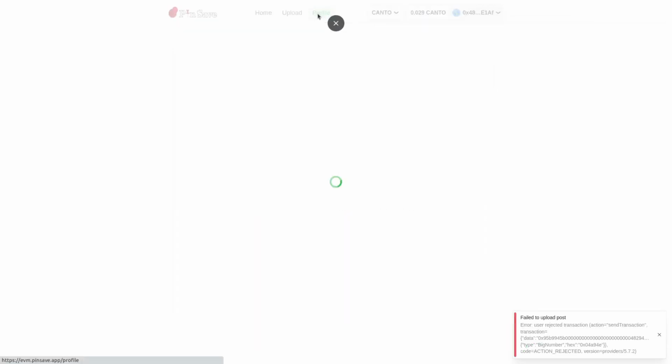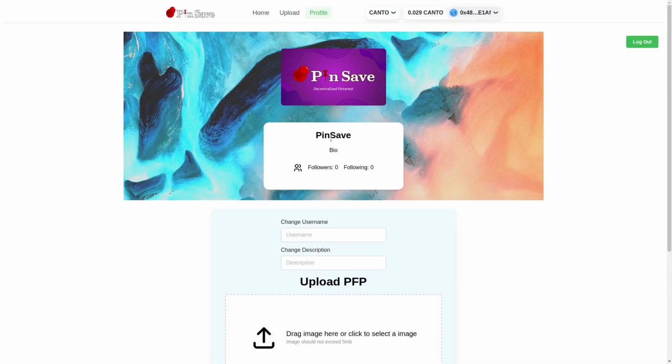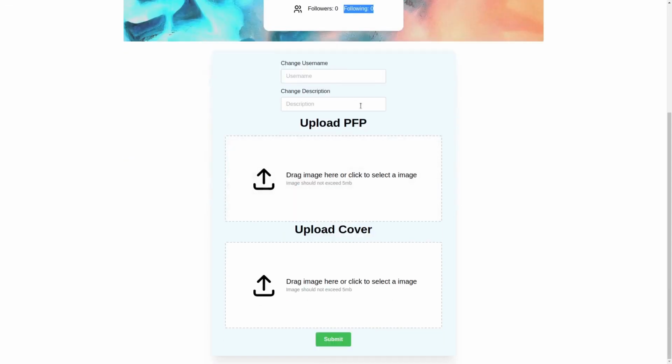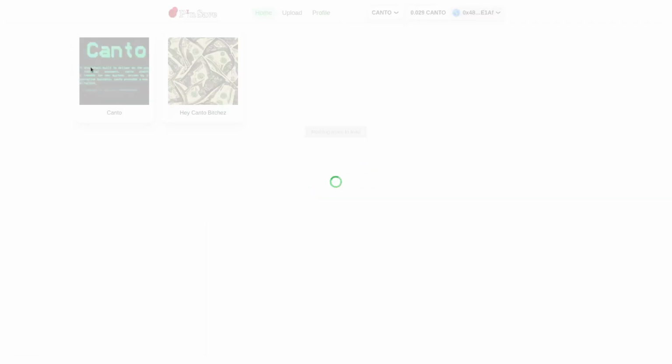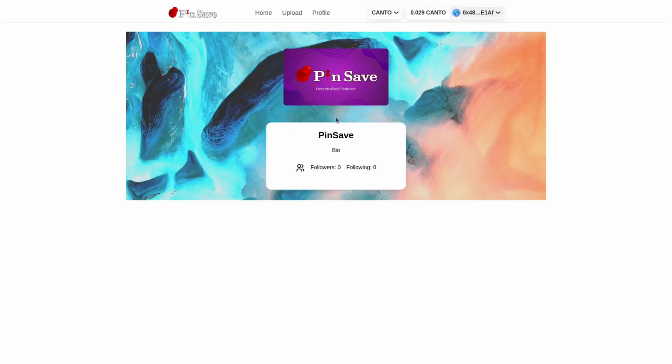Yeah, so here is the profile tab where we can edit our decentralized profile. So this is the name, this is the description or bio. Here we can see the list of our followers and the number of people we're following. Yeah, and here we can also upload a profile picture and the cover. And you can see how the details connect with one another.